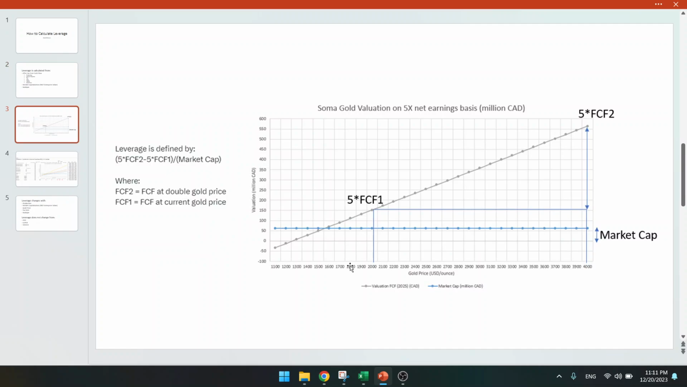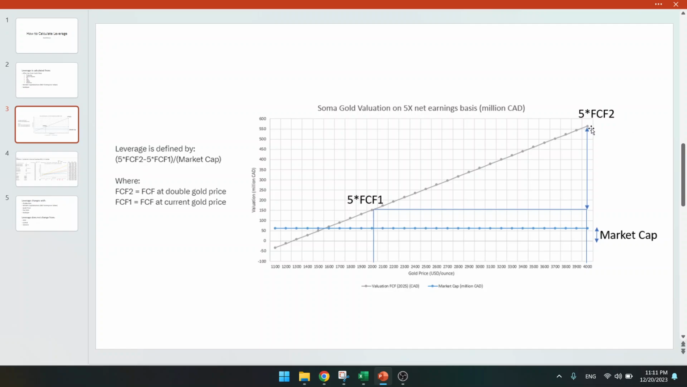Now, this is the formula. Leverage is defined by the multiple, in this case 5, times the free cash flow 2, minus the multiple times free cash flow 1, and then you divide it by the market cap. It's really that easy. Free cash flow 2 is the free cash flow at double the current gold price, and free cash flow 1 is the free cash flow at the current gold price, 2000. So that's this times the multiple, of course, 5 times.